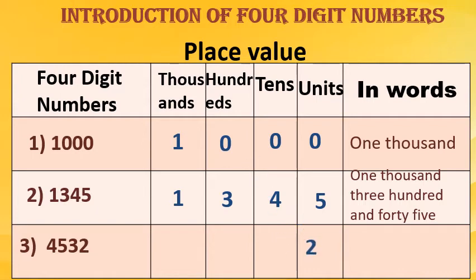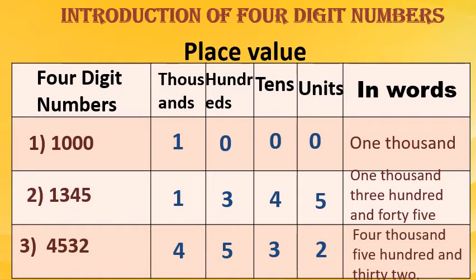Okay. Now we'll move to the third one. Again here 2 is in the units place, 3 in the tens place, 5 in the hundreds place and 4 in the thousands place. Now how will we write? 4532. Correct? Got this, children? I think the concept is clear for you, how to write the given numbers according to the places and how to write them in words.